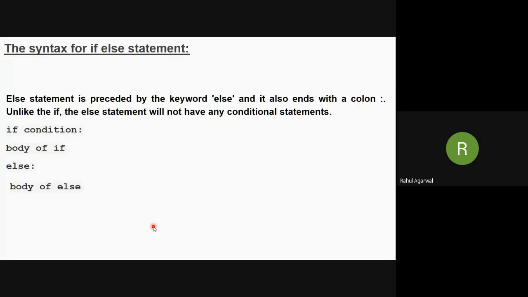Again, we have the syntax. We have if condition, just like in the previous case. Then we have else. Now we'll see in the program about the indentation. One thing you should remember: the else will not have any condition. The condition will be there only with the if.